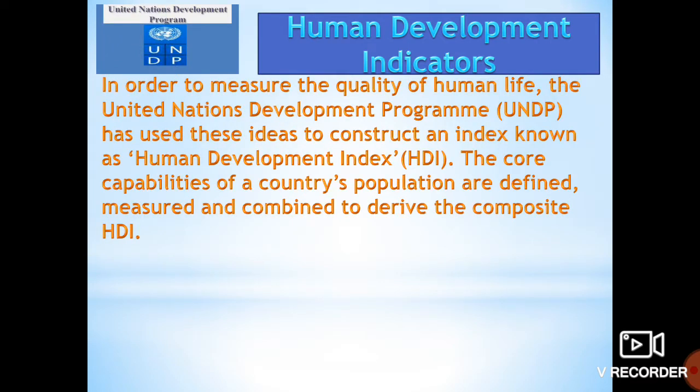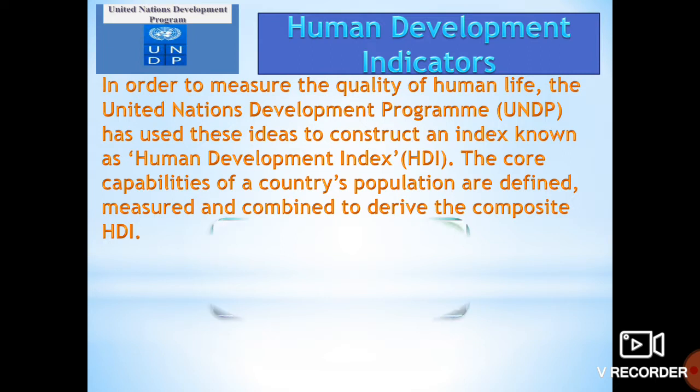Now, human development indicators, let us see. In order to measure the quality of human life, the United Nations Development Programme has used these ideas to construct an index known as the Human Development Index. As we see how Amartya Sen has classified the development of human beings, to measure this quality of life, the UNDP has constructed the index named the Human Development Index. The core capabilities of the country's population are defined, measured, and combined to derive the composite HDI.